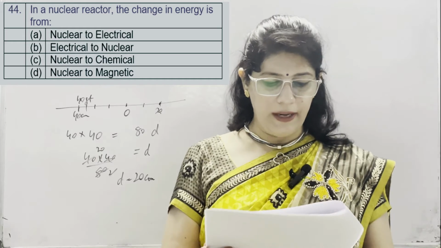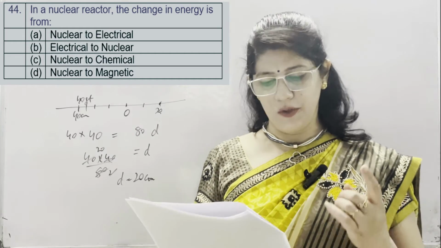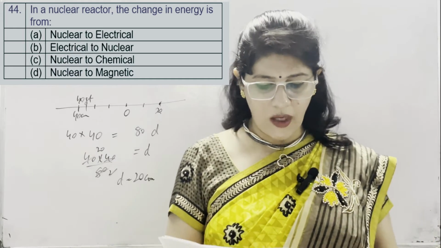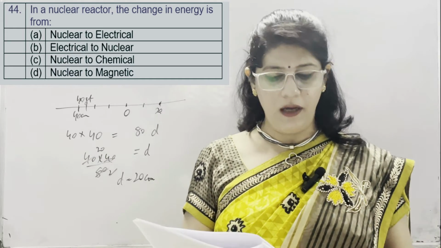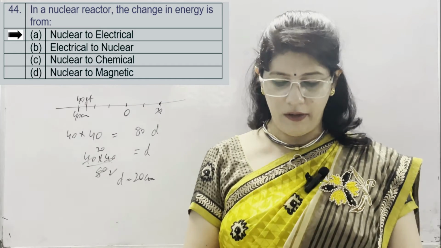Next is, in a nuclear reactor, the change in energy is from: A option is nuclear to electrical, B is electrical to nuclear, C is nuclear to chemical, and D is nuclear to magnetic. Correct option is nuclear to electrical energy in a nuclear reactor.